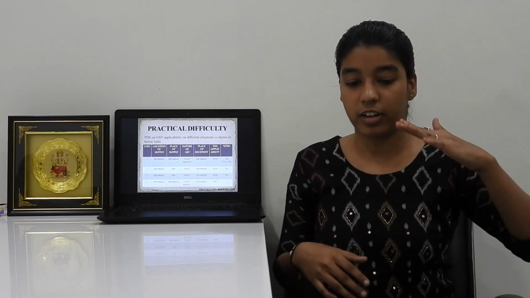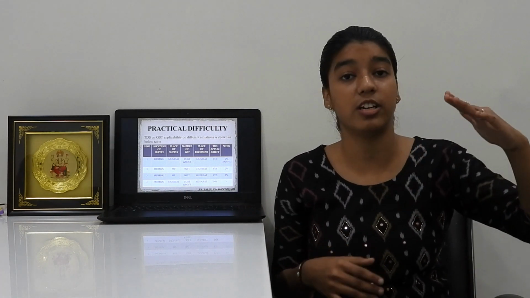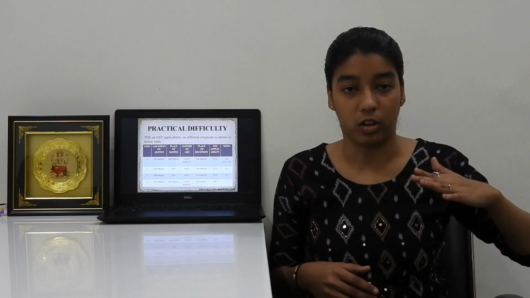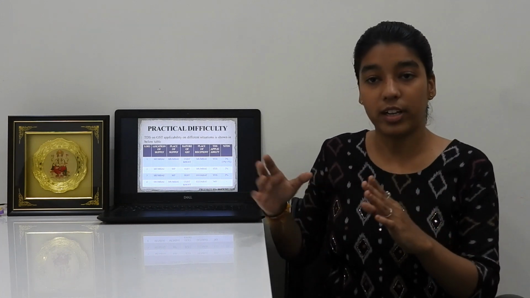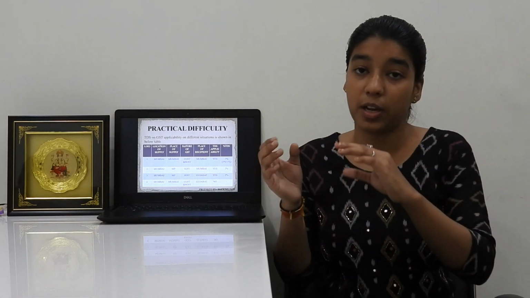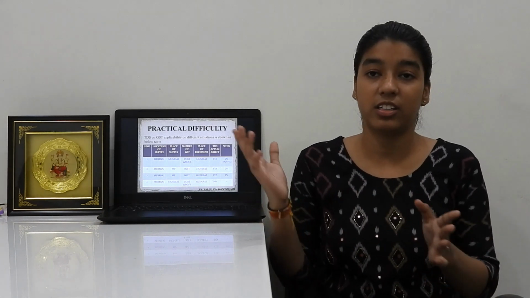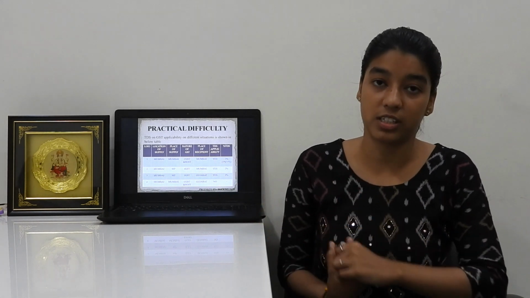As you can see on the PPT slide, I take different scenarios in which TDS applicability is there or not. As you can see, there is the location of supply, from where the supply has been made, the place of supply, and the place of the recipient, where the recipient of goods and services has been registered.